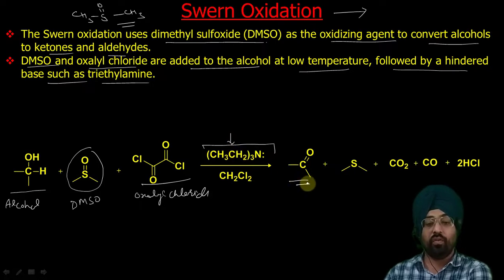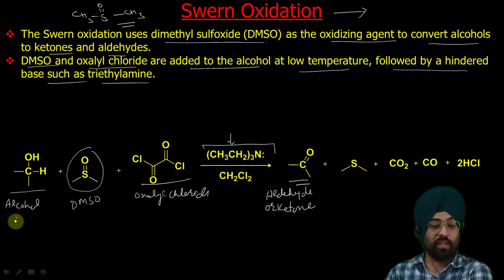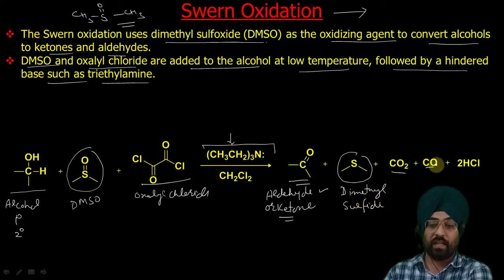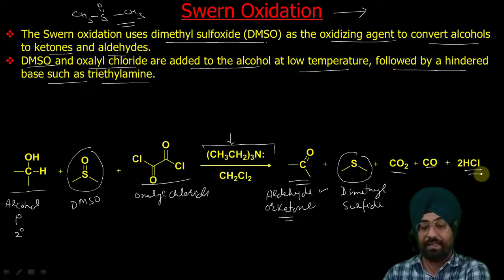Then it will give you either aldehyde or ketone, depending upon the structure of the alcohol. If it is a primary alcohol, we will get aldehyde. If it is a secondary alcohol, we will get ketone. Then we will get dimethyl sulfide, carbon dioxide, carbon monoxide and hydrochloric acid gas.